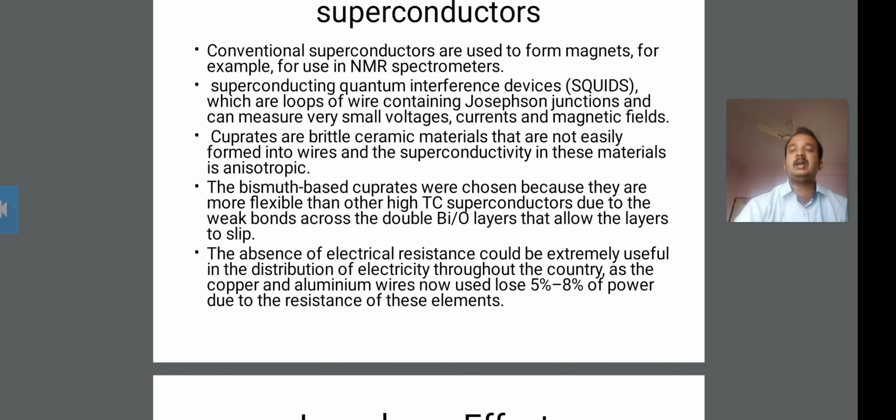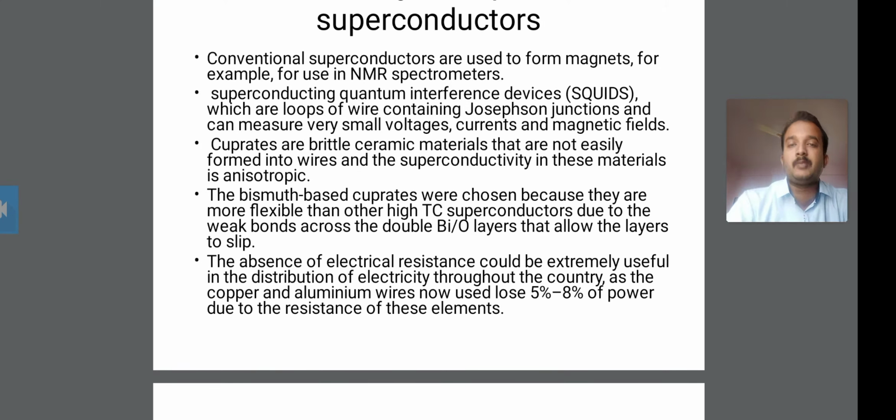The last use is about the absence of electrical resistance, which could be extremely useful in the distribution of electricity through the country.